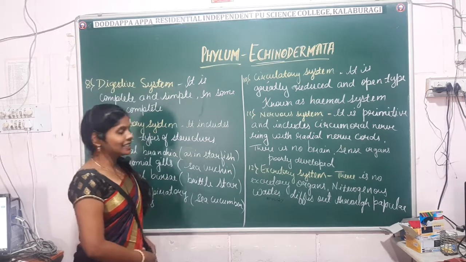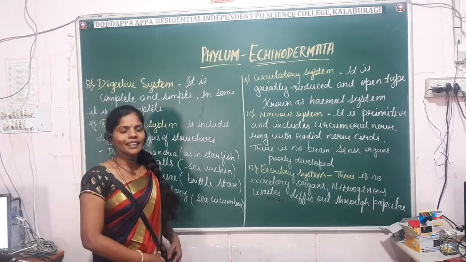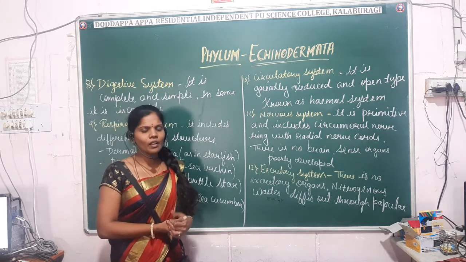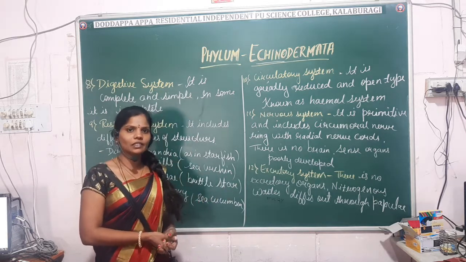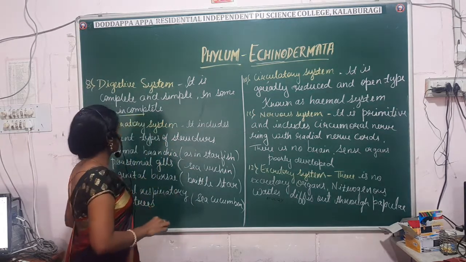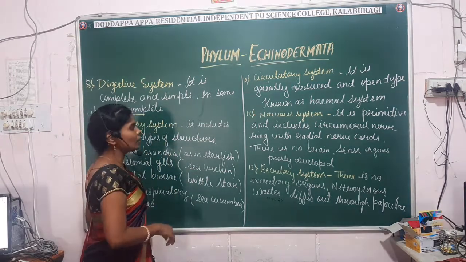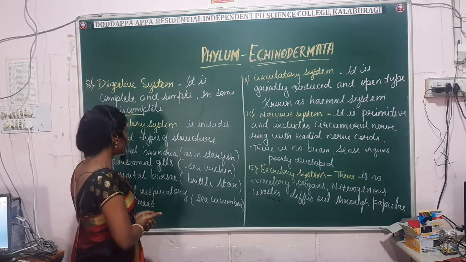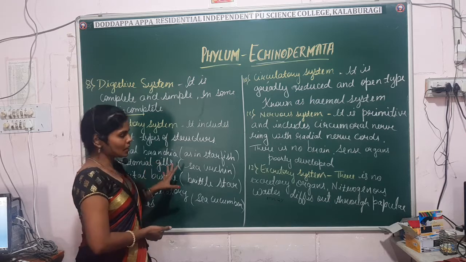So next is the digestive system. In echinoderms, the digestive system is complete and simple, whereas in some cases it is incomplete. And when it comes to the respiratory system, different animals have different types of respiratory organs. Some examples I have mentioned here.